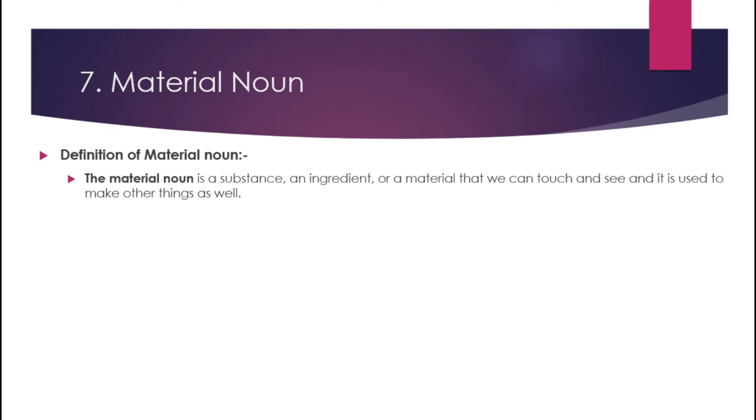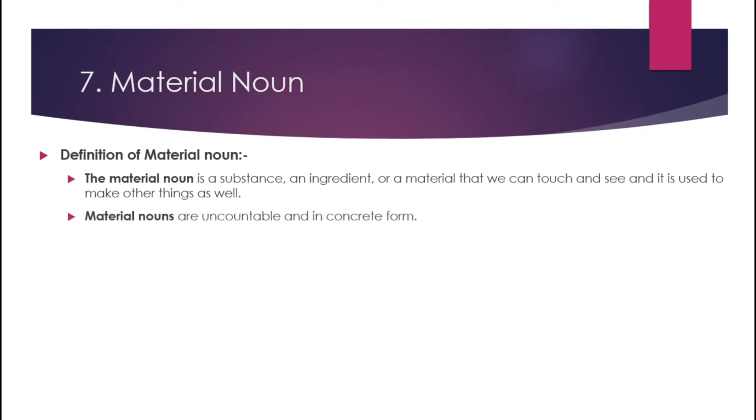Suppose for example tea. If we want to make tea, then we require water, sugar, tea leaves and milk. These are all materials, and after this we have tea. So tea is a new thing, but we have made tea with the help of these four things. So these four things are materials.